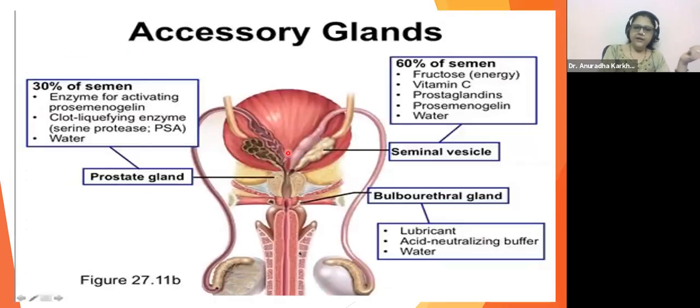So look at this diagram, then you will understand what I'm trying to tell you. Look at this, beta. You saw this? ये दिखाई दे रहा है, ये 1 और ये 2. These two are what? These two are bulbourethral. ये देखो, ये इधर से ब्लैक पॉइंट दिखाई दे रहा है, यहाँ पर व्हाइट पॉइंट दिखाई दे रहा है. Can you see this? हाँ, तो ये इधर से हमने निकाला है ना, वो स्किन को निकाला है and we are showing it. तो here this is the black color point where my cursor is right now blocking that point. That is the bulbourethral and Cowper's gland.